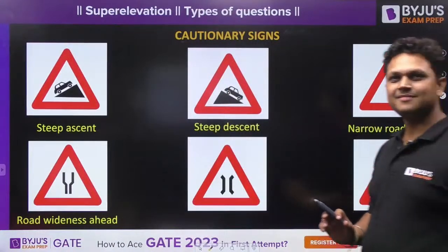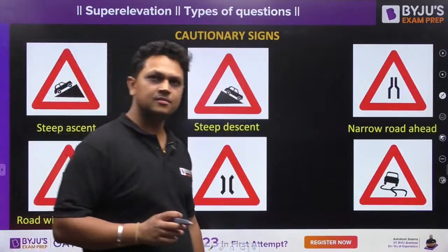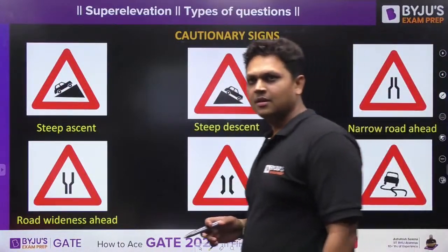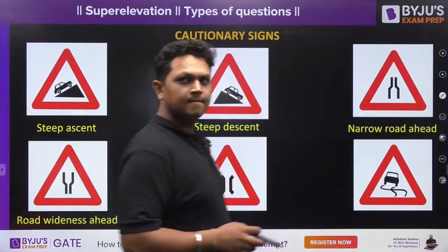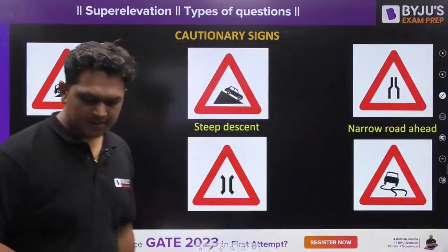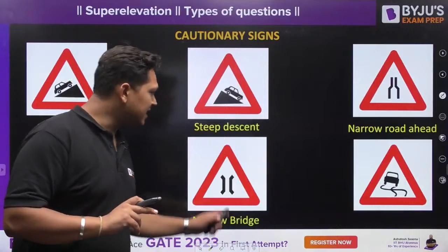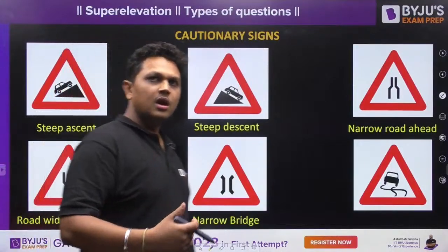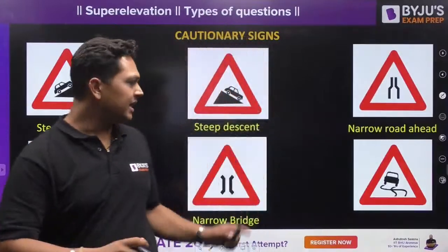What is this, guys? Tell me. No, this is a narrow bridge. This means narrow bridge ahead. This sign is for a bridge. You will use this sign to indicate a bridge over here. Narrow bridge ahead.